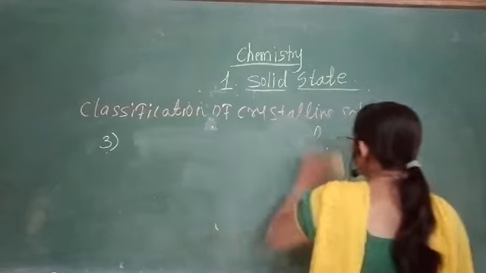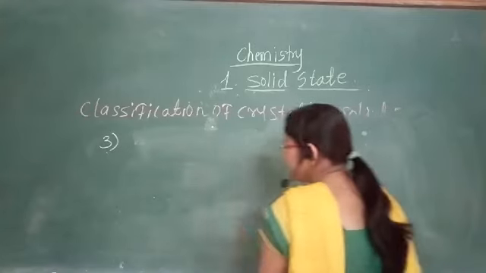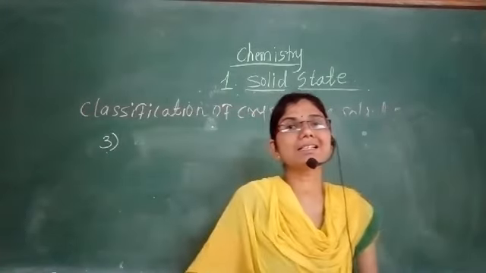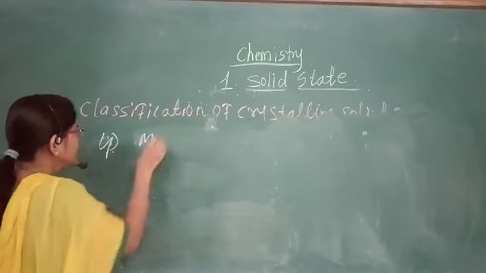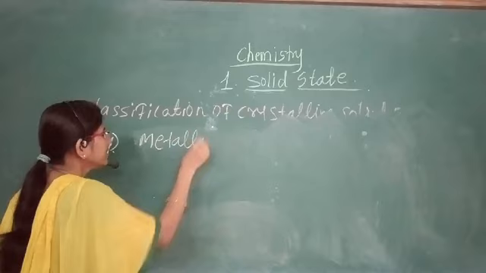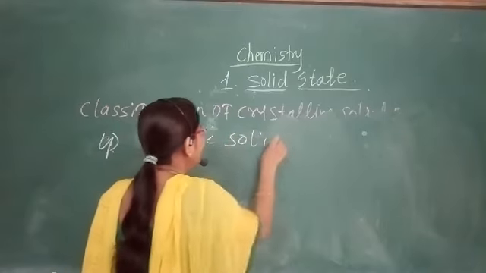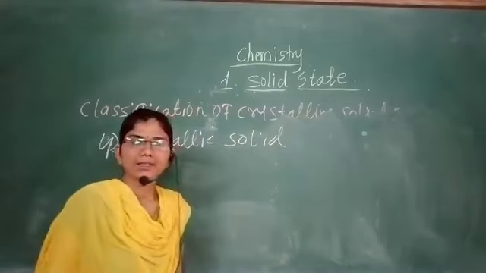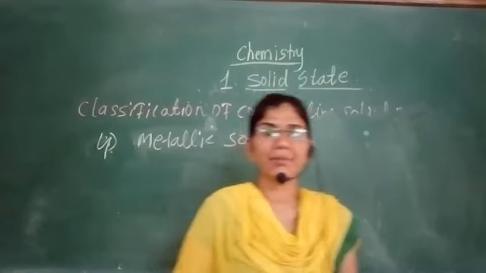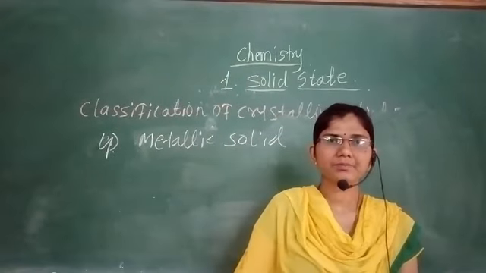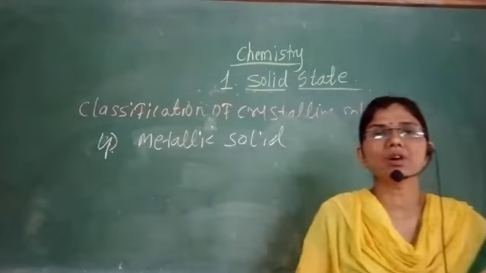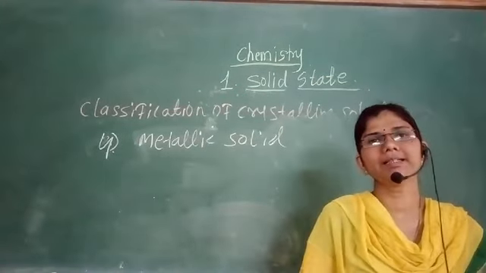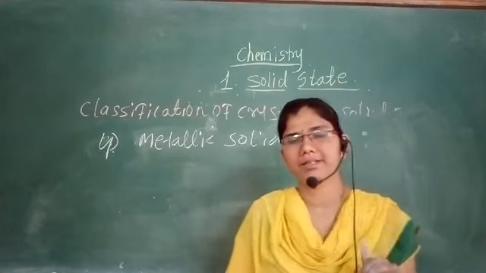The next type of crystalline solid is the metallic solid, the fourth one. In metallic solids or metallic crystals, the constituent particles are the atoms of a metal held together by a metallic bond.